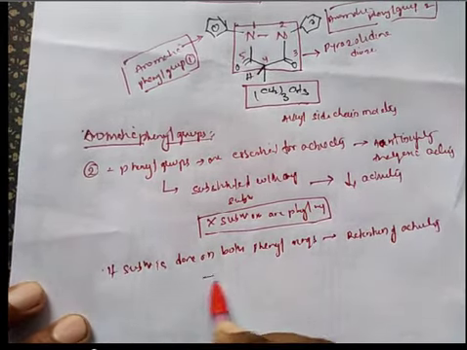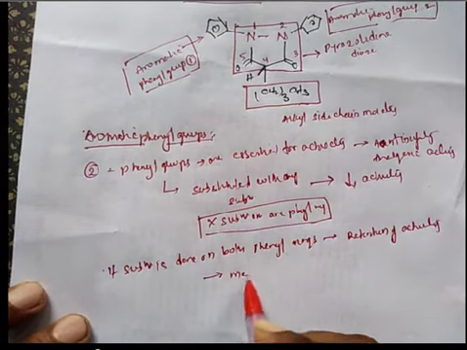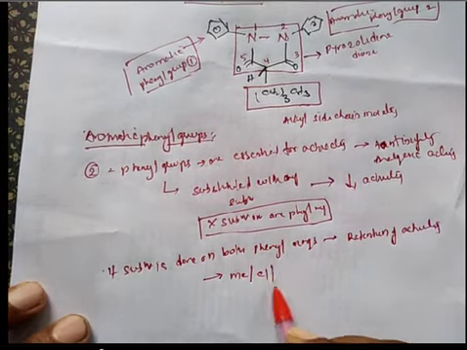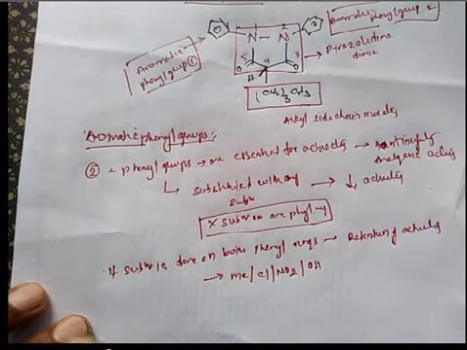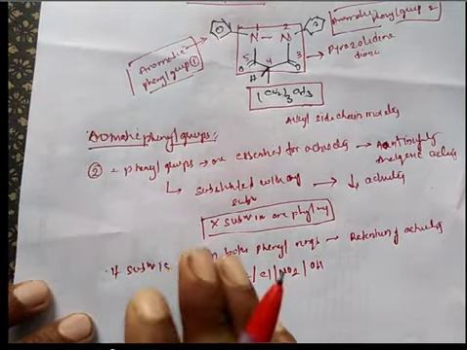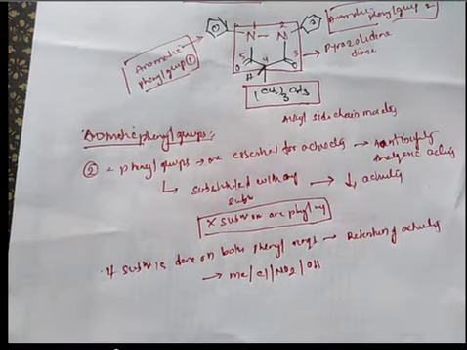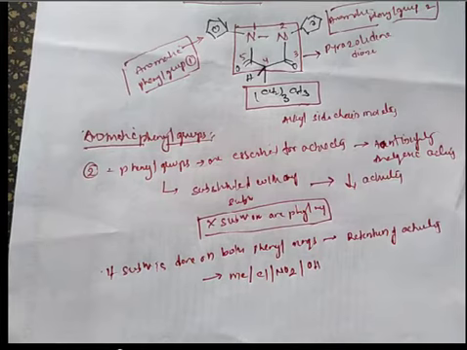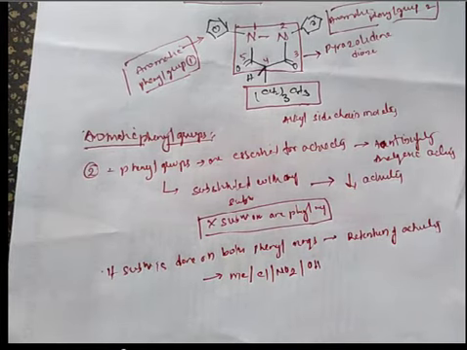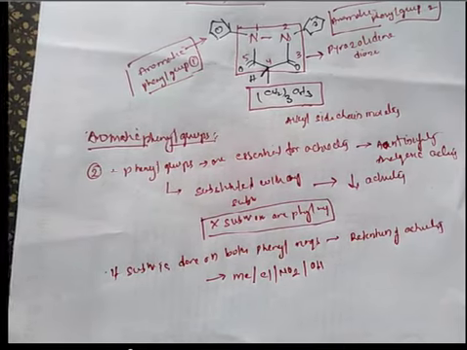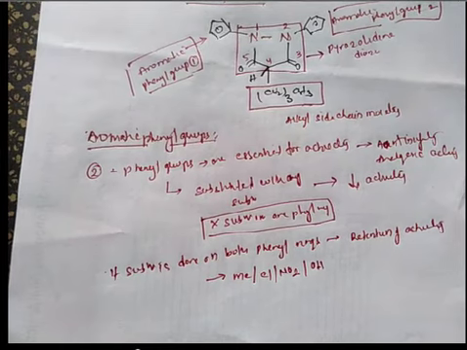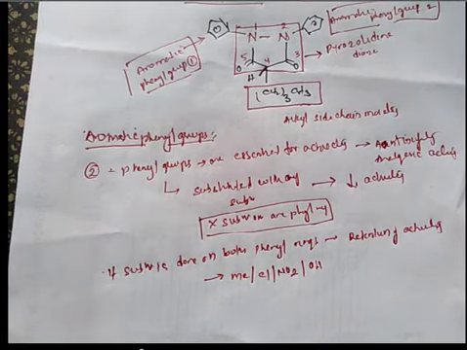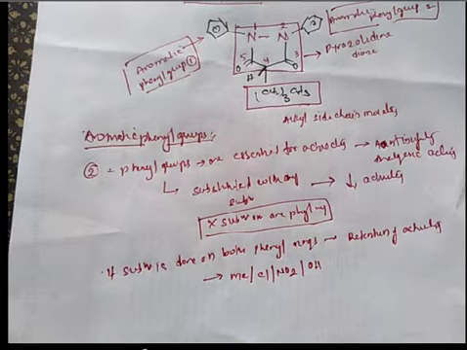So you can do substitution with methyl or chlorine or NO2 or OH, but you have to make the substitution on both phenyl rings. Should not go for substitution on one phenyl ring. If you do any substitution like methyl, chlorine, nitro or OH on one of the phenyl rings, the observed effect was decrease in activity. So in order to retain activity, you can do substitution on both phenyl rings.